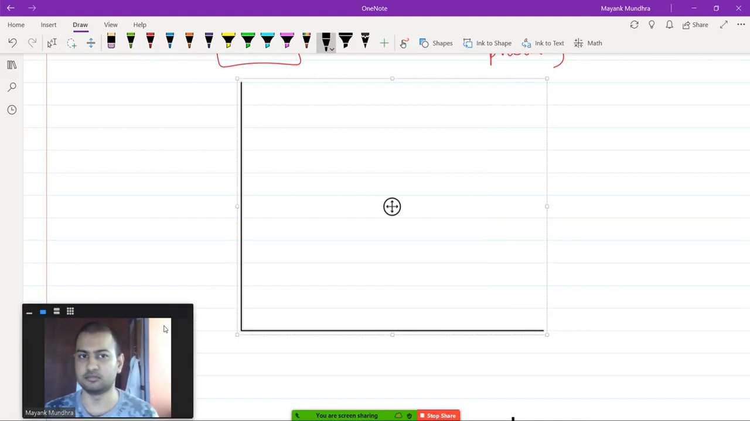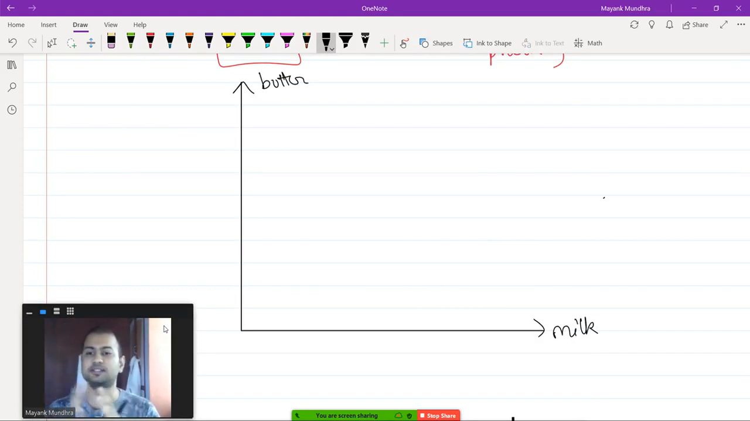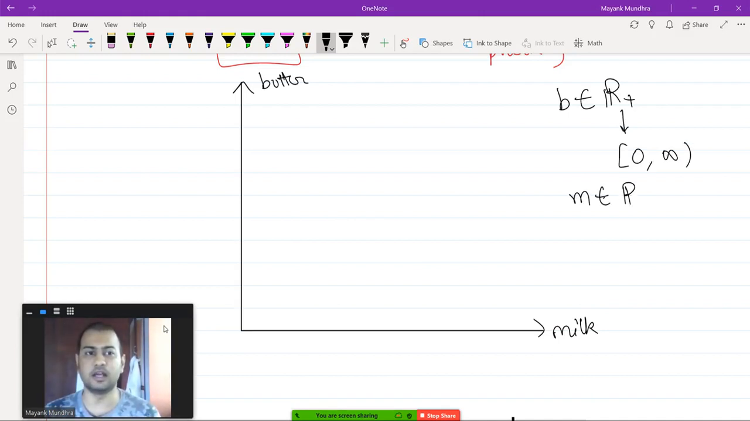butter and milk. So he is consuming only two goods, butter and milk. Let's assume that butter and milk are available in all real number quantities. So butter belongs to r plus. We talked about r plus. R plus is basically the set from 0 to infinity, and milk also belongs to the set r plus.